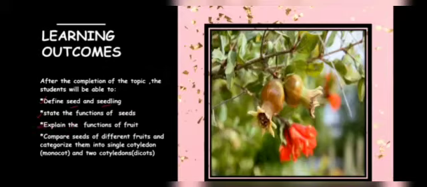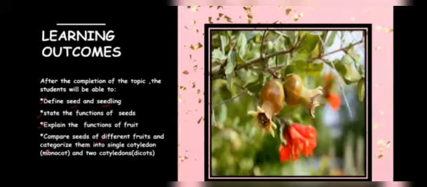Next, you will be able to explain the functions of the fruit. Yes, a fruit is a ripened ovary. That is a part which develops from the ovary, and basically it is an edible portion which we can eat, and it stores food and also protects the seed. So you will be able to explain all the functions of the fruit after watching this video.